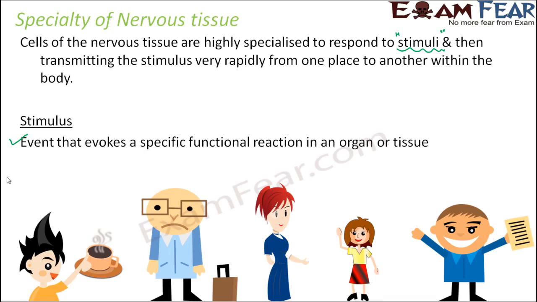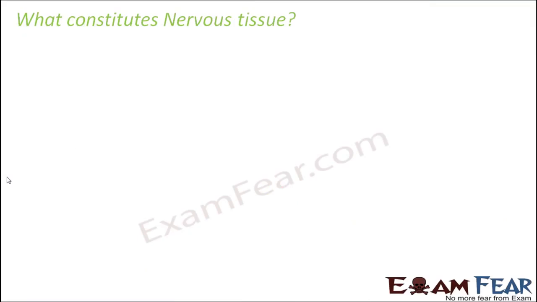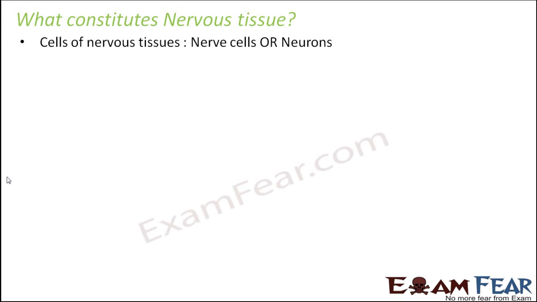So all these kinds of reactions come under your nervous system. Now the question is, what constitutes the nervous tissue? What is the nervous tissue made up of? The cells of the nervous tissue are called nerve cells or neurons. They are more popularly known as neurons. Neurons are nothing but the cells which form nervous tissue.